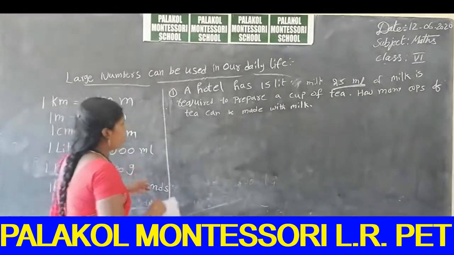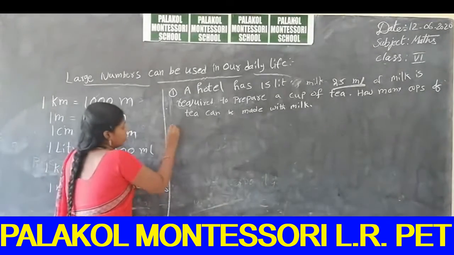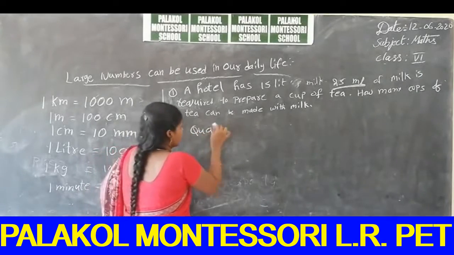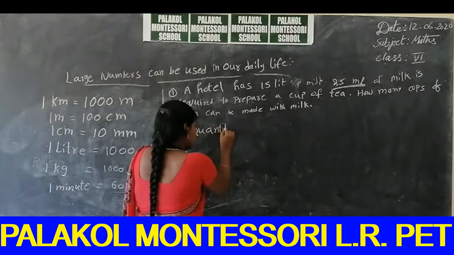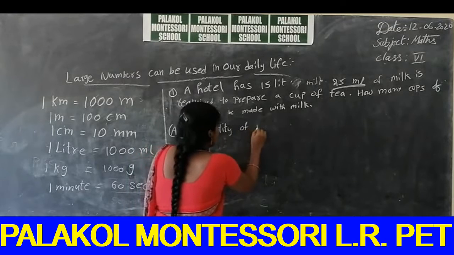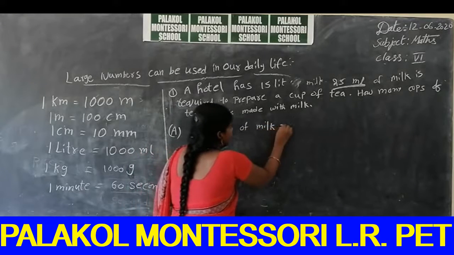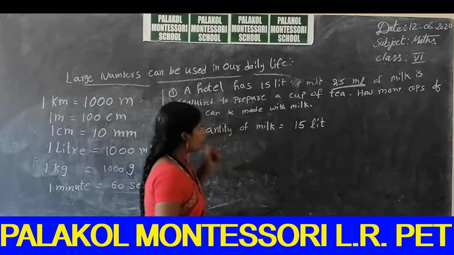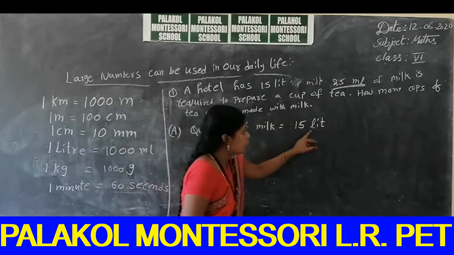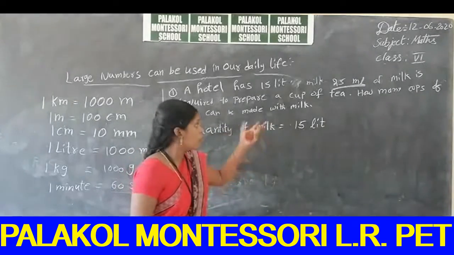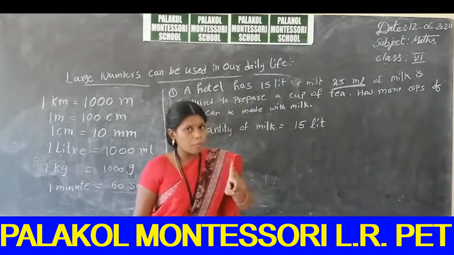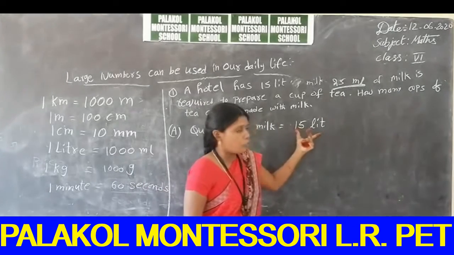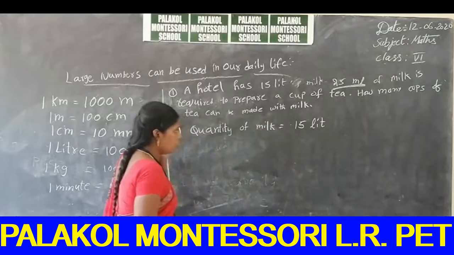So now the answer. Quantity of milk is equal to 15 liters. So the milk is in liters, but to prepare 1 cup of tea we use 25 milliliters of milk. So we can convert these 15 liters into milliliters.